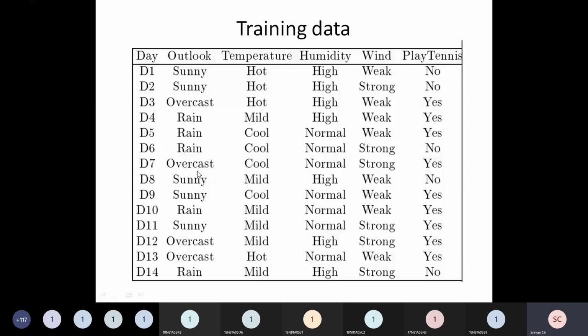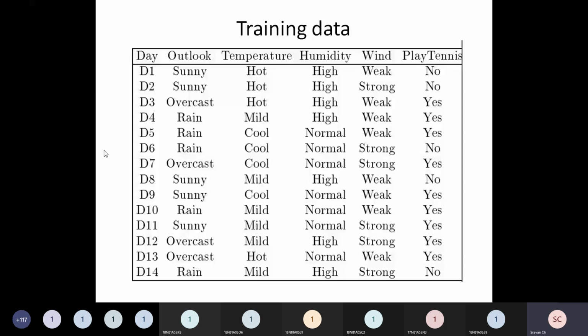Now I have to calculate entropy for this attribute called outlook, and I need to consider all 3 values. If the value is sunny, what is the entropy? If rainy, what is the entropy? If overcast, what is the entropy?